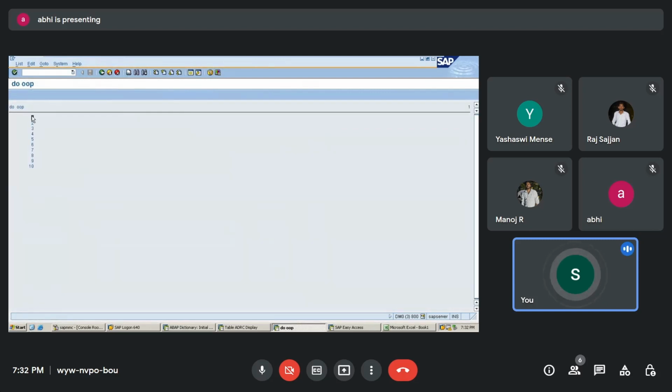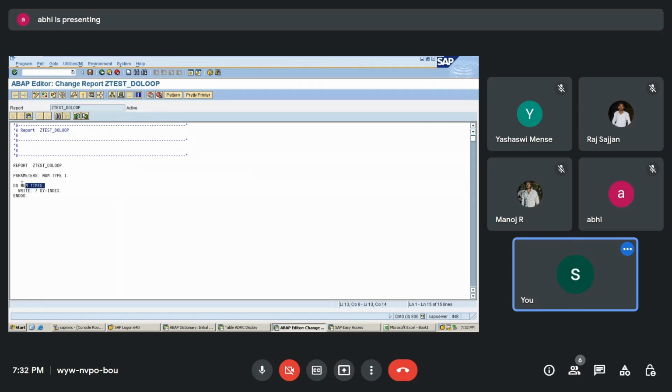Now this is not numbers, this is not do, and we have not taken a count. SY-INDEX starts with 1, and that SY-INDEX I am printing over here. So I am printing the system index, 1, 2, 3, 4, 5, 6, 7, 8, 9, 10. At 10 I am coming out. See here, 10 times I am writing the index.